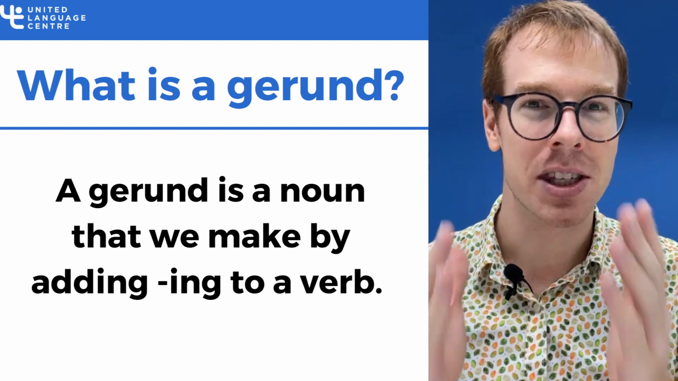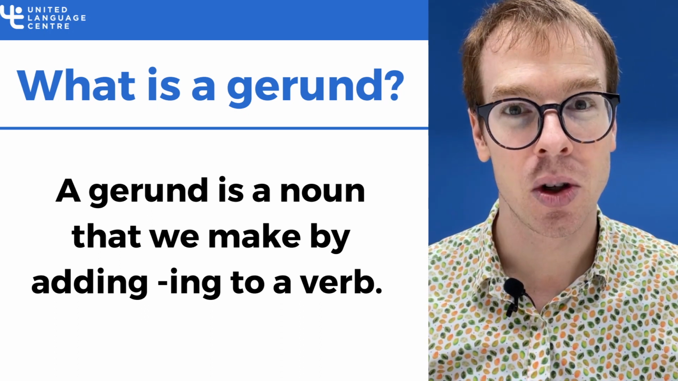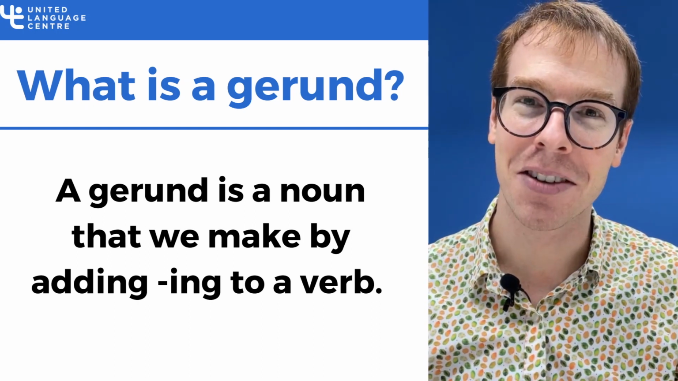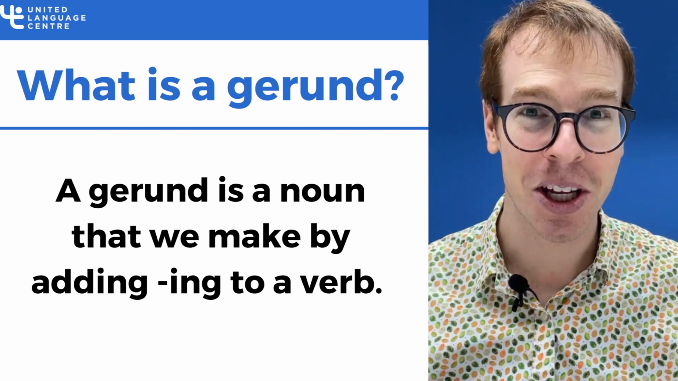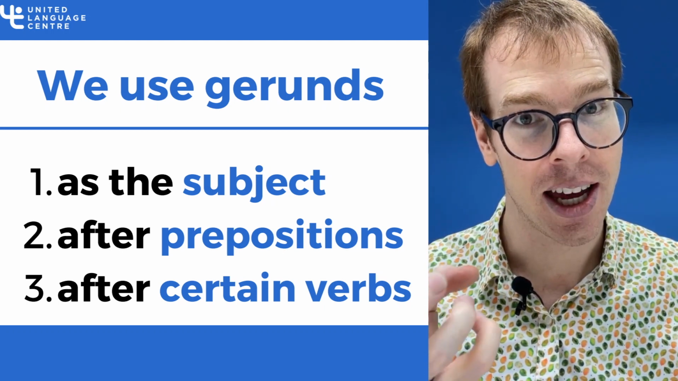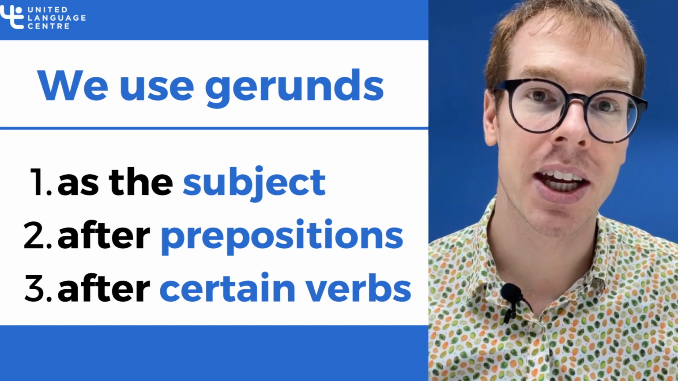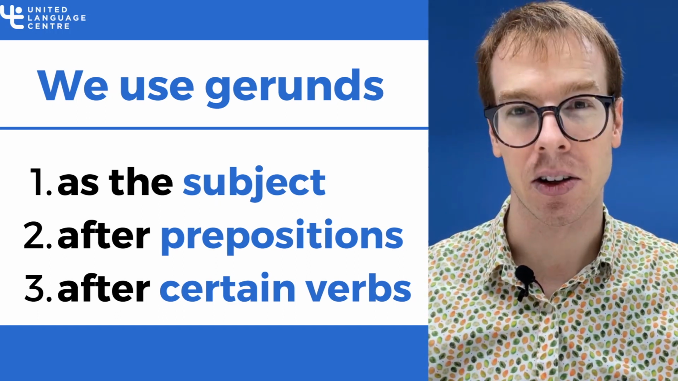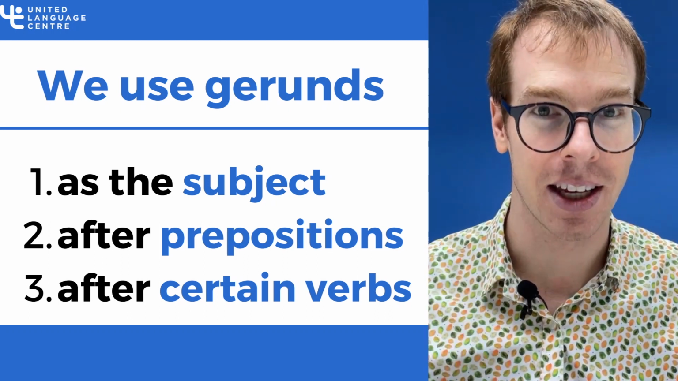So gerunds, very simply, are when we use verb plus ing to use a verb like a noun. Okay? We can take a verb and change it so that we can use it like a noun. It's pretty cool. So we can use this new gerund, the verb ing, as a subject. We can also use it after a preposition, and we can use it after certain verbs. So I'd like to show you the different ways that we can use these gerunds in English.